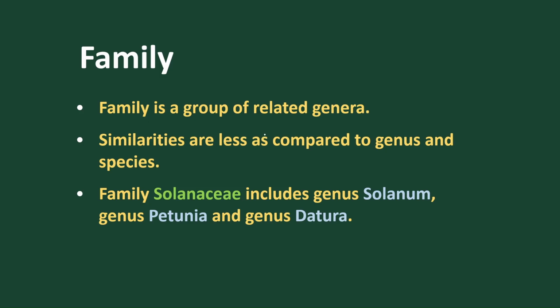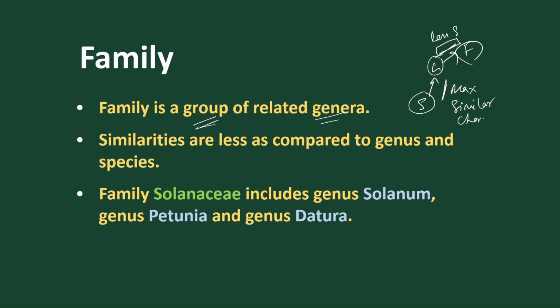Now let's take family. What is family? Again, family is a group of related genera. So when we move from species to genus to family, what happens? Here we find between genus and species maximum similar characters. But when we move from genus to family, here we find fewer similar characters.